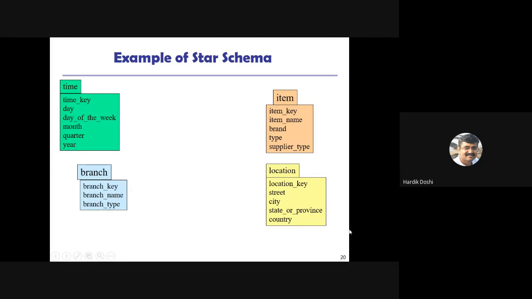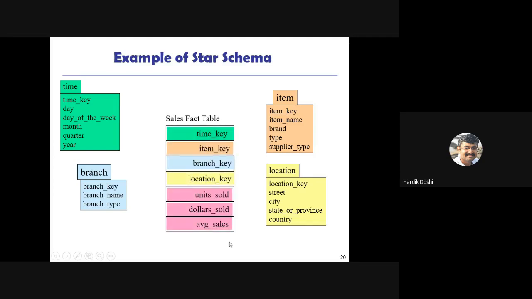But if we talk of a relational normal database, then these are our master tables. From this we have a transaction table, but over here we will not call it a transaction table. Over here we will call it a fact table.